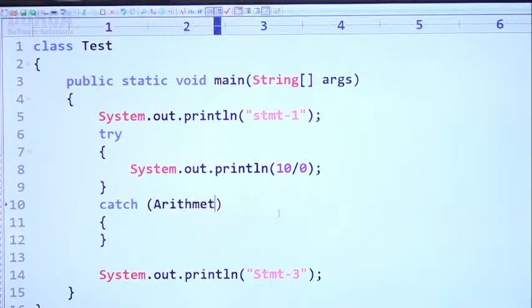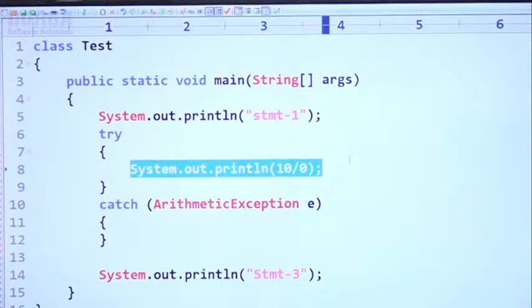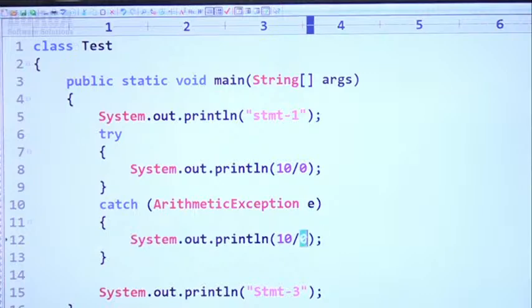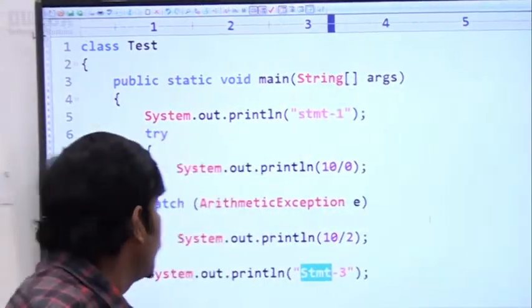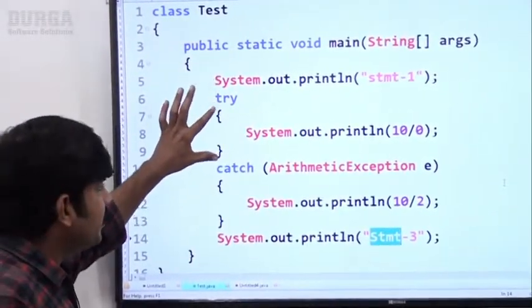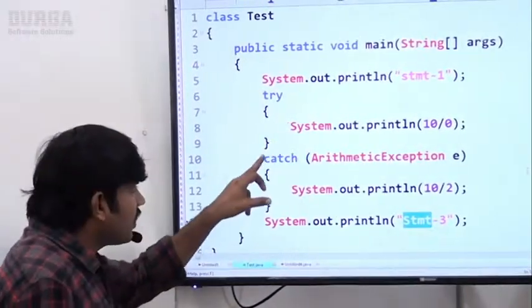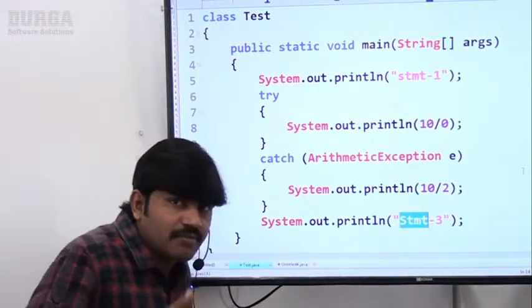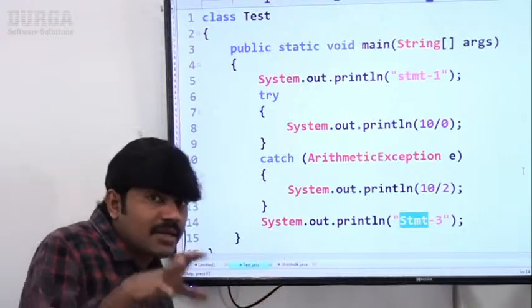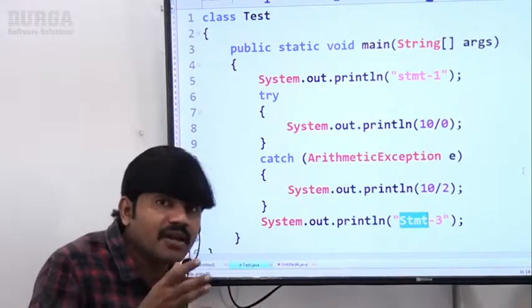Now, if an arithmetic exception comes, instead of this line, can you please execute the alternative line? Next, statement 3 will be executed, right? Observe, statement 1 will be executed normally. While executing this line, if an arithmetic exception occurs, control comes to the catch block. After completing the catch block, the remaining code will be executed normally. That's why it is a normal termination, a graceful termination. We are not going to miss anything.